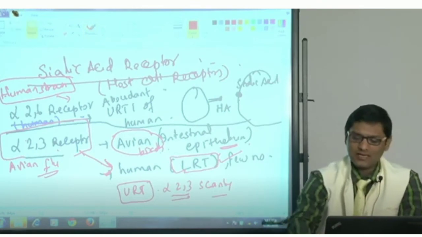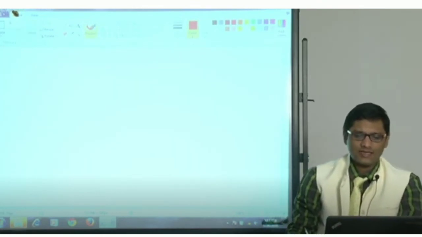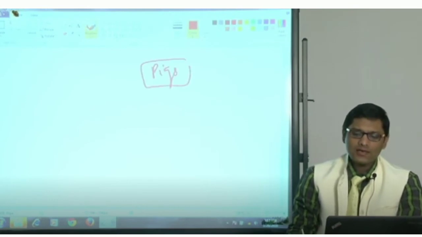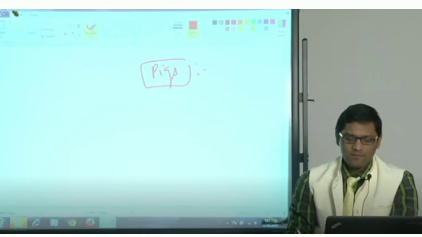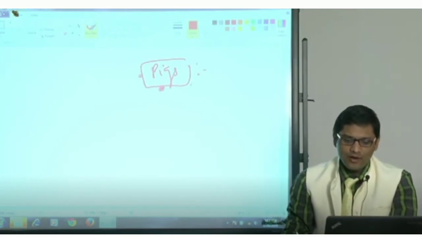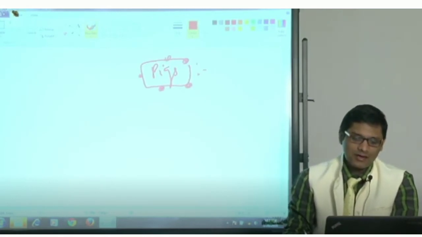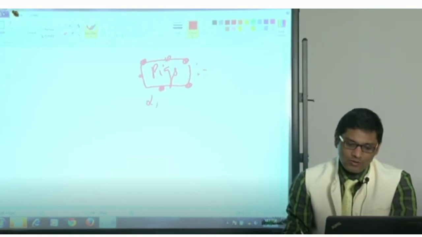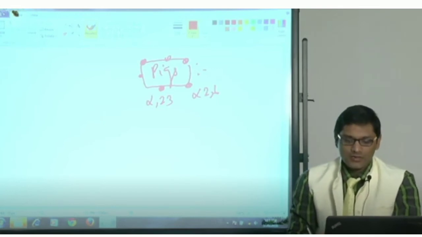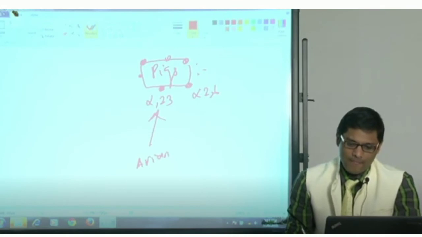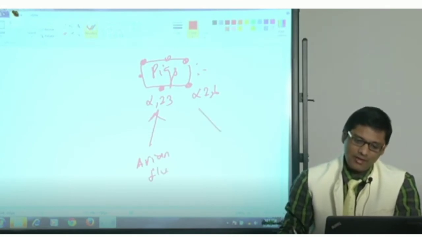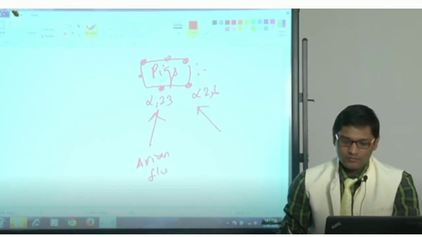And why are pigs a mixing vessel? They say that pigs are the most common mixing vessel of influenza virus. Why? Because pig cells contain both alpha 2,3 and alpha 2,6 receptors. That is why the same cell in a pig can be infected by avian flu strain as well as by human strain.